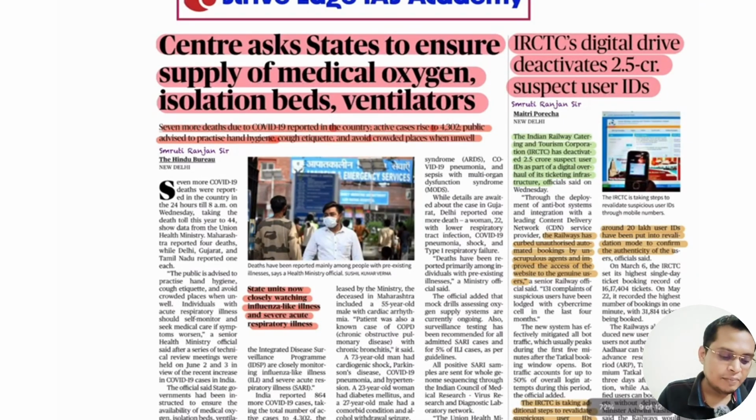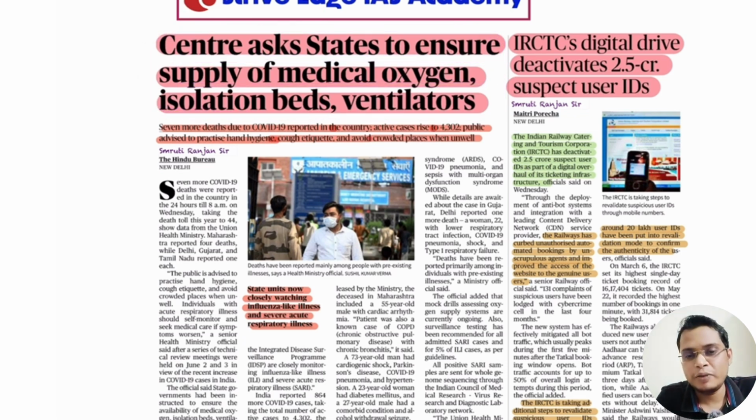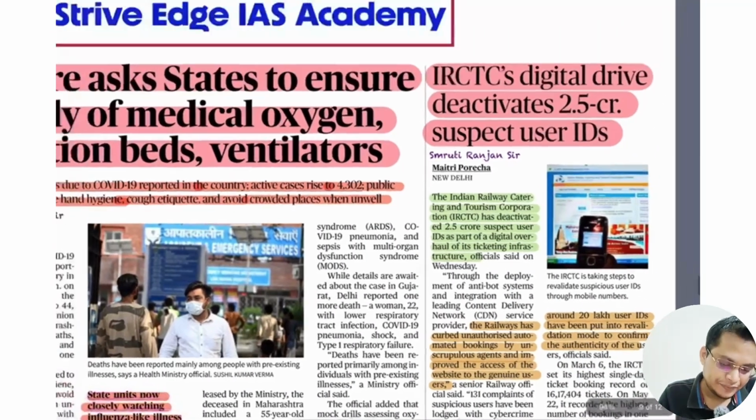You can give this example in your mains exam. Centre asks states to ensure supply of medical oxygen, isolated beds and ventilators. So recently there is a rise in COVID-19 cases in India. To prevent any deaths or untoward incident, it is recommended to keep oxygen cylinders, ventilators and beds ready. State units are now closely watching influenza-like illness and severe acute respiratory illness.